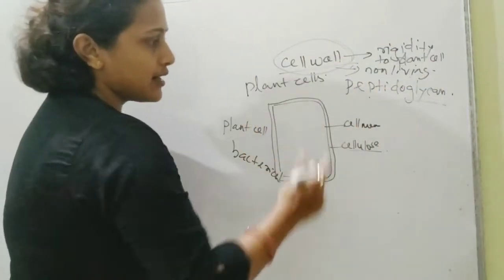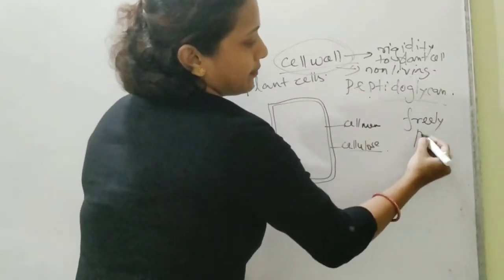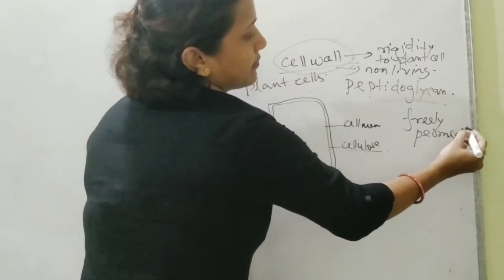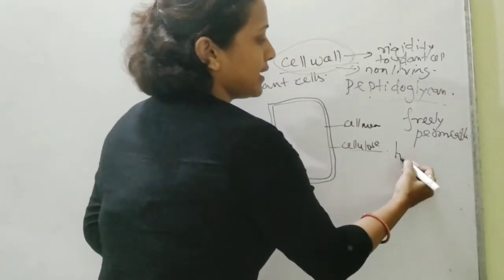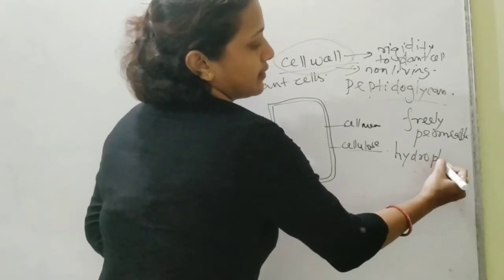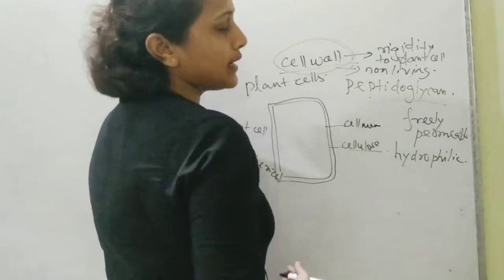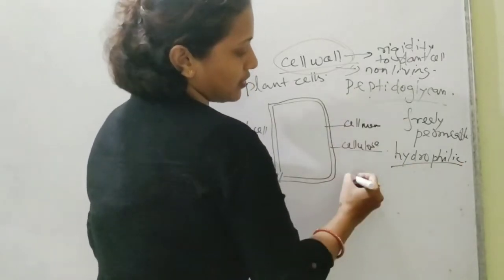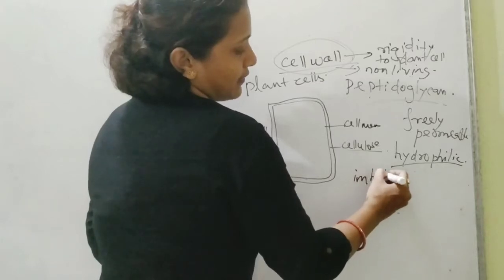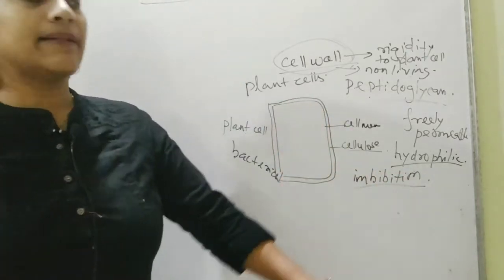Okay. Third aspect, the cell wall is freely permeable. It is freely permeable to water, and it is highly hydrophilic. This is the normal tendency of almost all the carbohydrates. They are hydrophilic, and just because of this feature it is very much prone to imbibition.